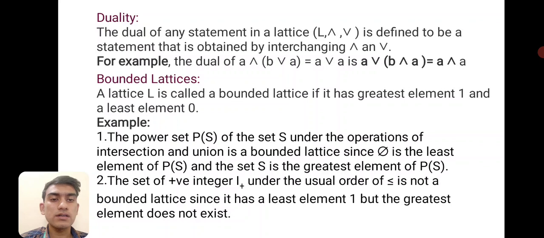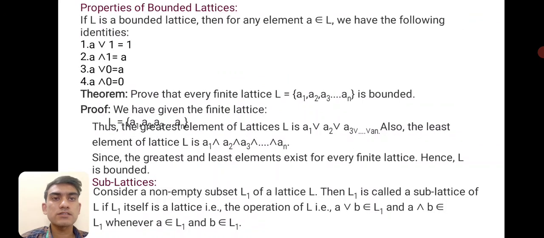The set of positive integers under the usual order of less than or equal to is not a bounded lattice, since it has least element 1 but the greatest element does not exist.